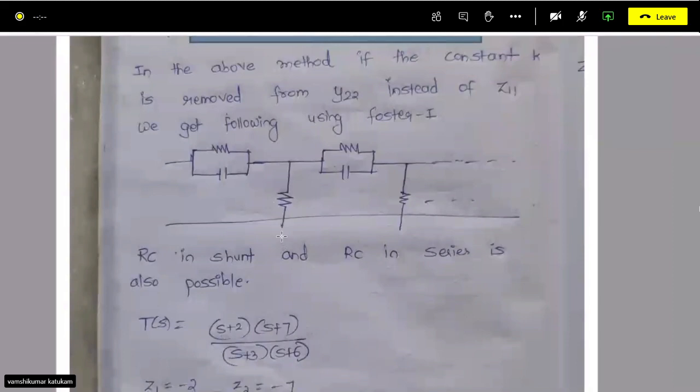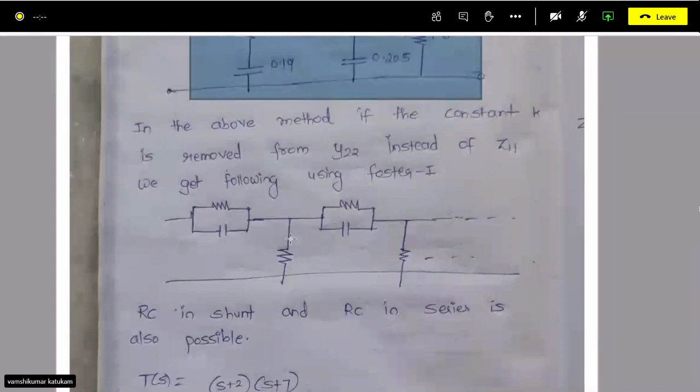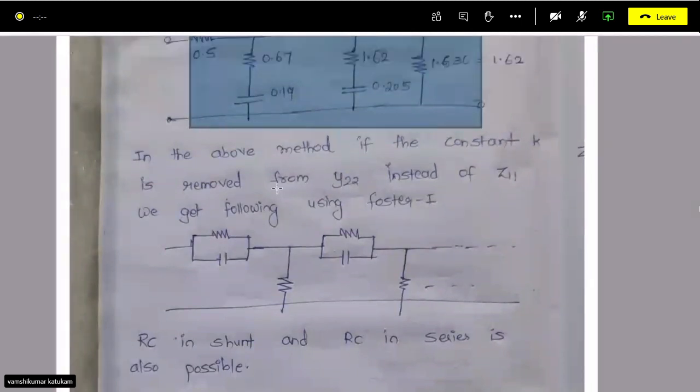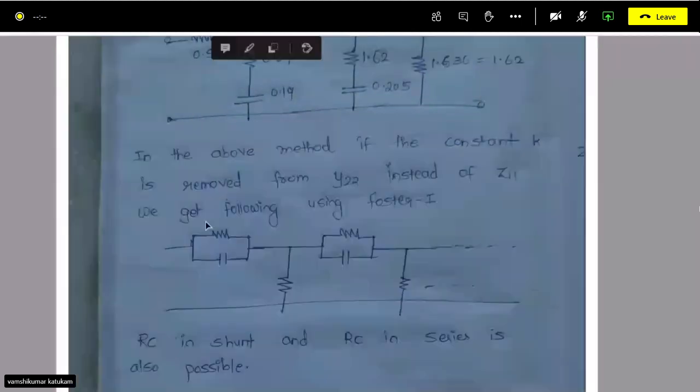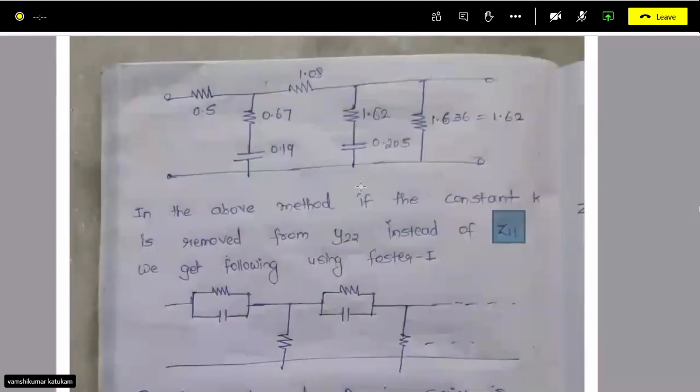different. So what you have to do is, to get this structure, in the above method, if the constant k is removed from y22 instead of z11, okay, so in the previous method, whatever I told today, we are subtracting from the z11 impedance.